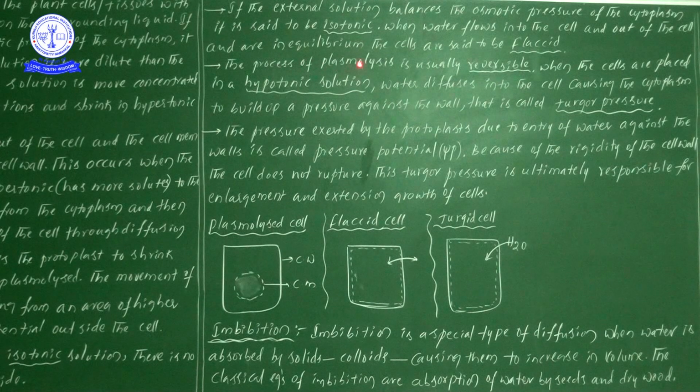Next one, the process of plasmolysis is usually reversible. The process of plasmolysis definitely will be in reversible mode. Next one, when the cells are placed in hypotonic solution. From here onwards it is important. If you keep the cell in a hypotonic solution, water diffuses into the cell, causing the cytoplasm to build up a pressure against the wall, and that is known as turgor pressure.